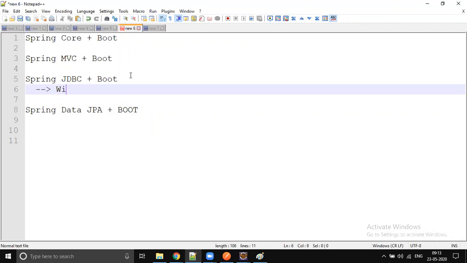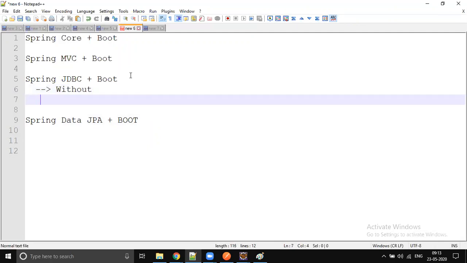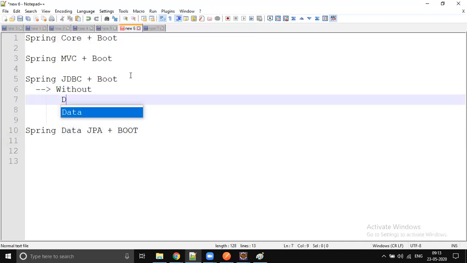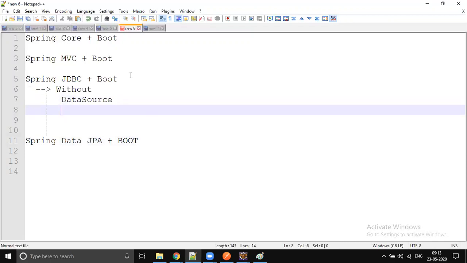Without, I'm talking about without boot. We wrote some extra code. What is that? We wrote the data source and all, right? Yes, we need to create the data source. Data source and mapping beans.